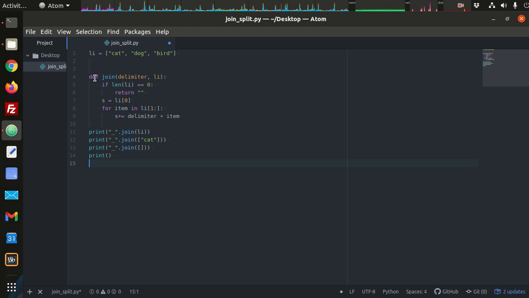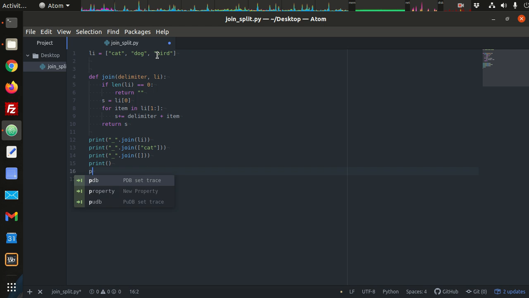And now we want to do the result of our join function, right? So we need to, of course, make sure we return this value of s that we constructed, otherwise there's no point. So we join this together, what's our delimiter, and then our list. So I'm going to basically copy these 3 and see if we get the same results with our join function. So we'll print that out.